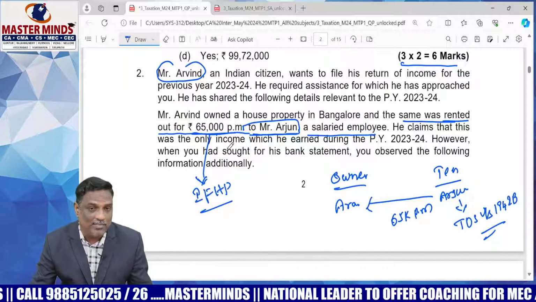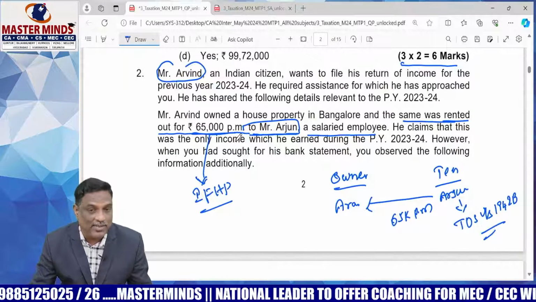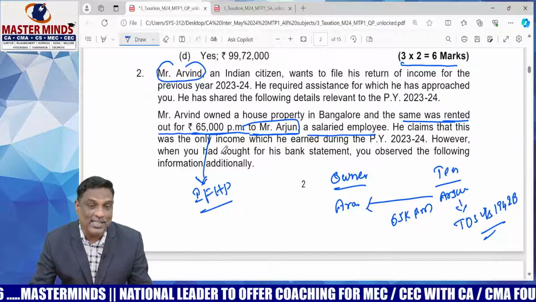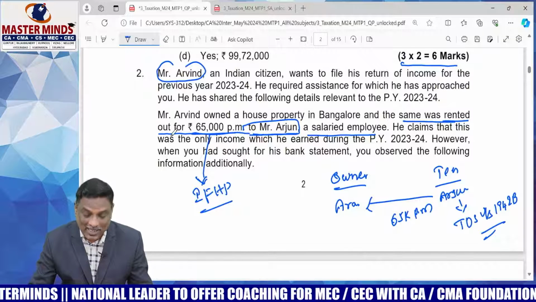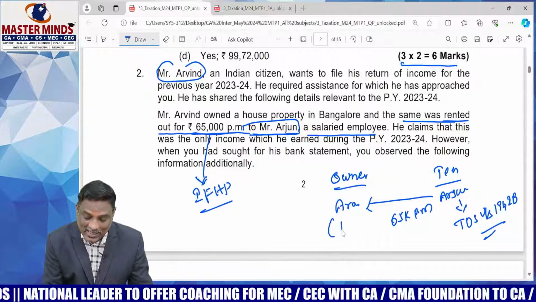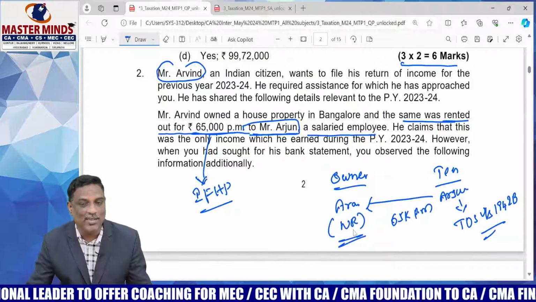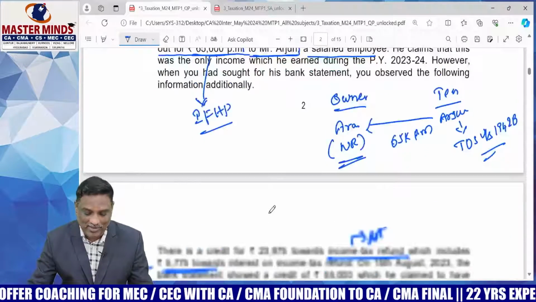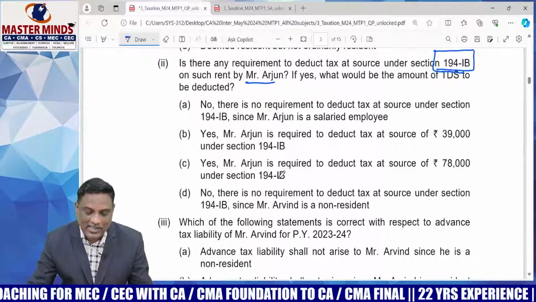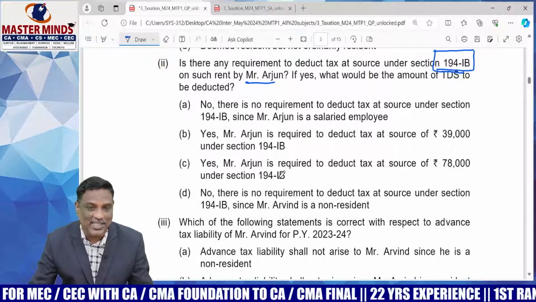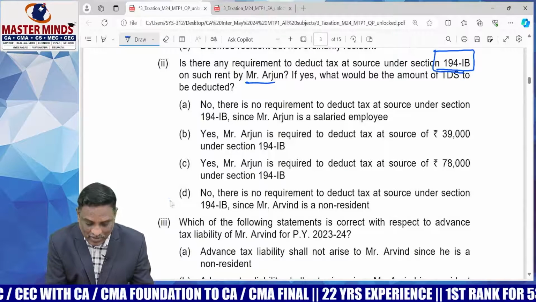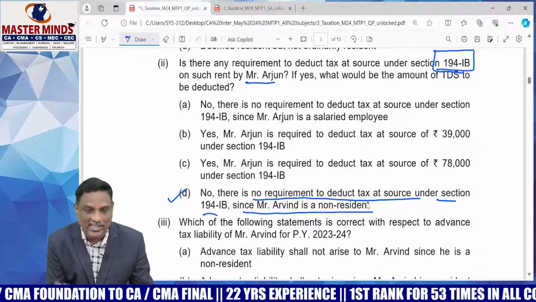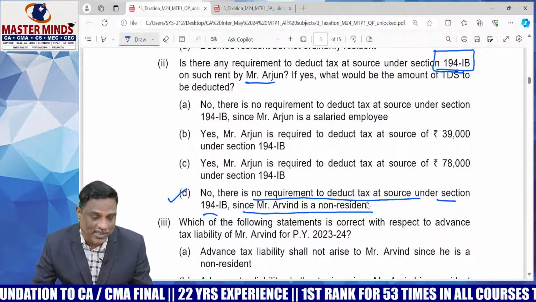But here one thing we should remember, please verify section 194IB. Under 194IB, TDS shall be made only if the recipient is a resident. But here Arvind's residential status is non-resident. Therefore, TDS provisions are not applicable under section 194IB. Arjun need not make any TDS, because the residential status of the recipient, Arvind, is non-resident. So there is no requirement to deduct tax at source under section 194IB since Mr. Arvind is a non-resident. Please verify section 194IB.